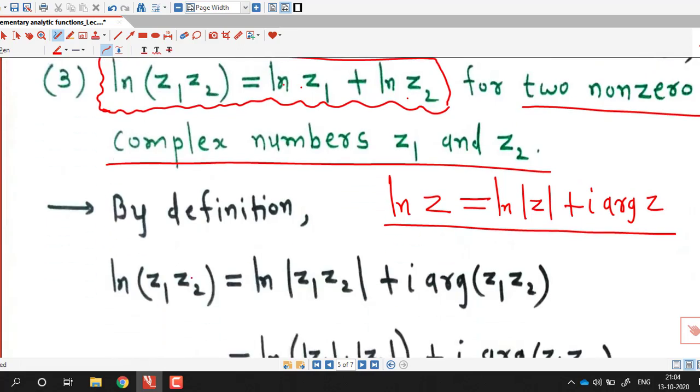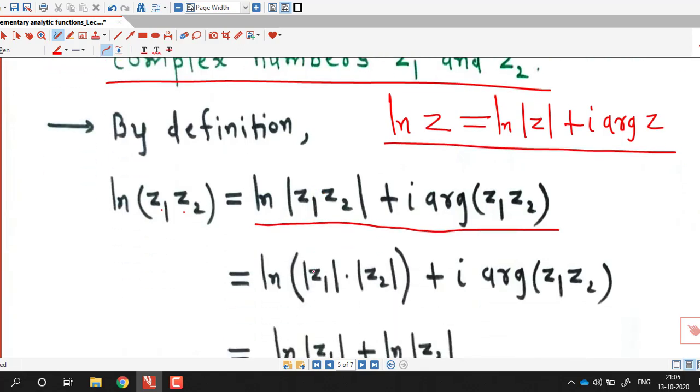So by definition, log of z1 into z2 equal to log of absolute value of z1 into z2 plus i into argument of z1 into z2. Now as we know, absolute value of z1 into z2 is nothing but product of their absolute values, and I keep this as it is.